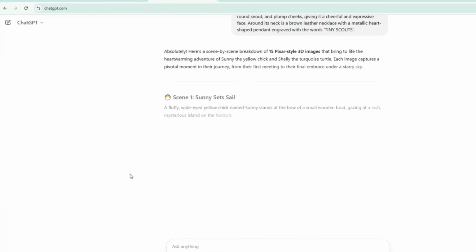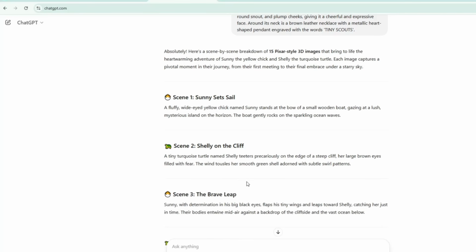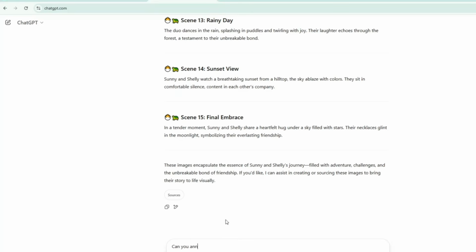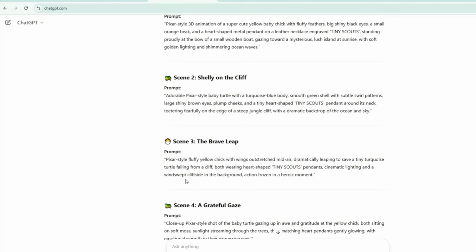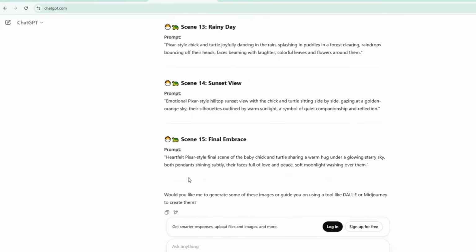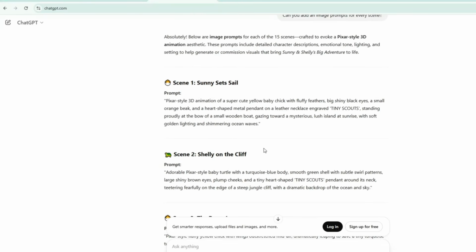And again, within a few seconds, ChatGPT provided visual image descriptions of how each scene appears. However, I forgot to include the prompts, so we requested a prompt for each scene. Then after that, ChatGPT will rewrite the scene with prompts on it. Be sure to copy and paste them into your document for future reference.